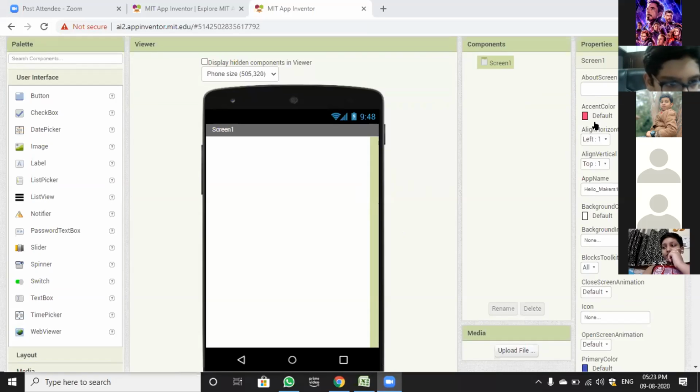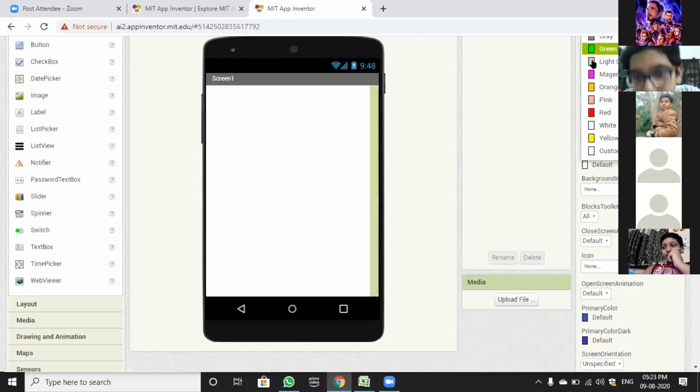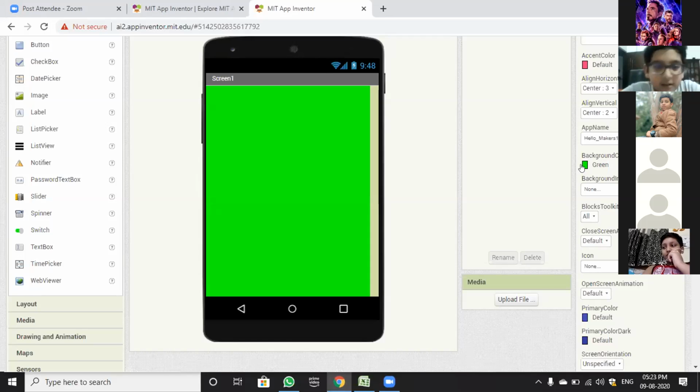You can see that the third property, we have to change it to center 3. Be careful, you have to change it to center 3. You have to follow the points that we are telling, else it will be trouble for you. You can set the background color to any. As I'm choosing green, you can choose any.